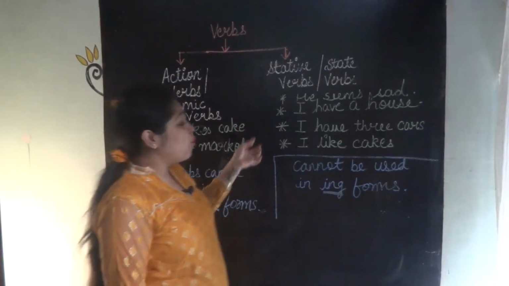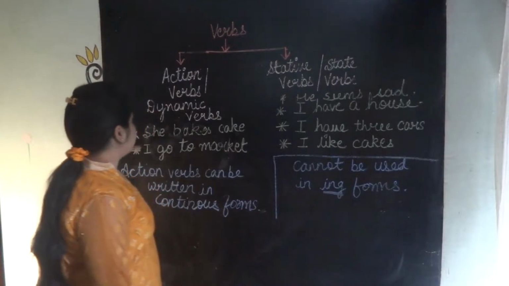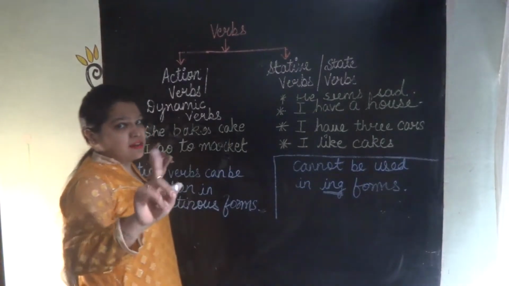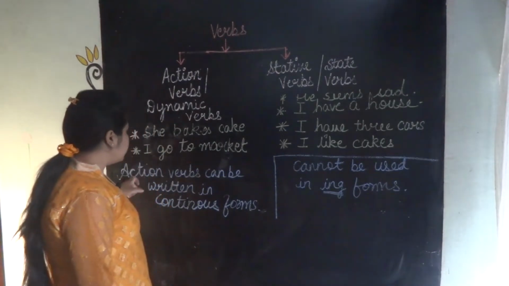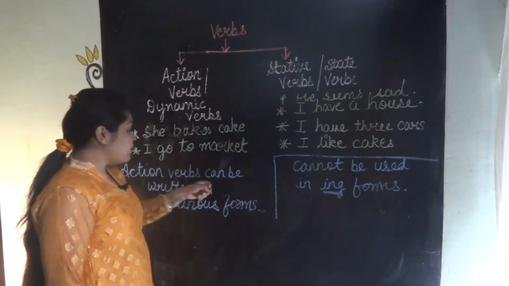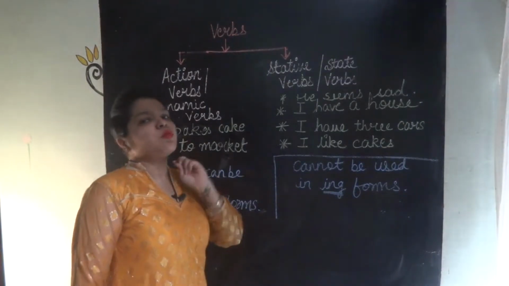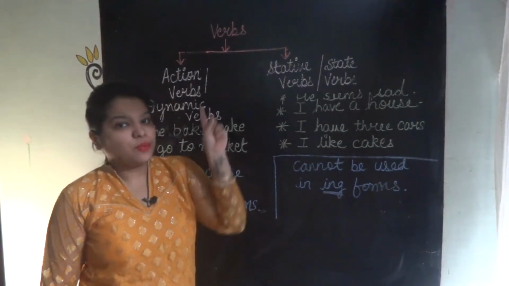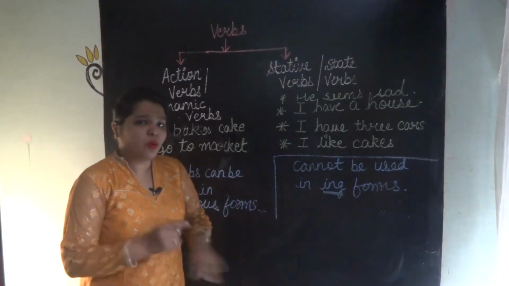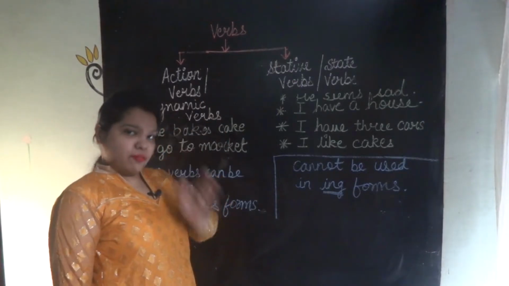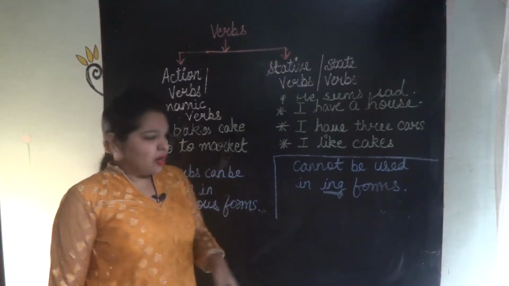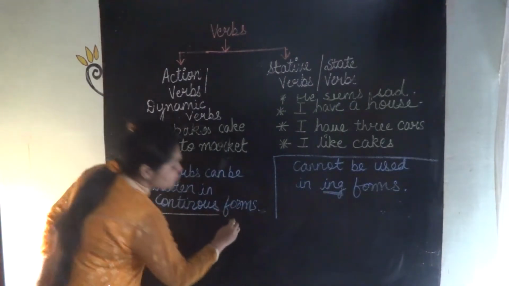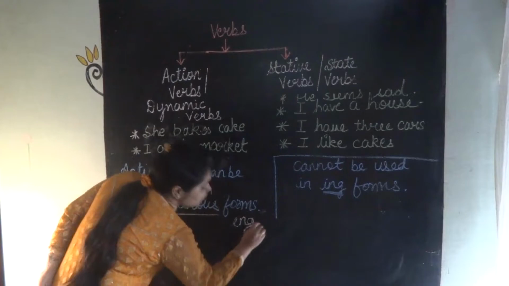Now let's understand more the difference. Action verbs, or dynamic verbs, can be written in continuous forms. When I will be taking tenses, then I will make this more clear. But for now, just understand that continuous forms are the words in which we use ing.